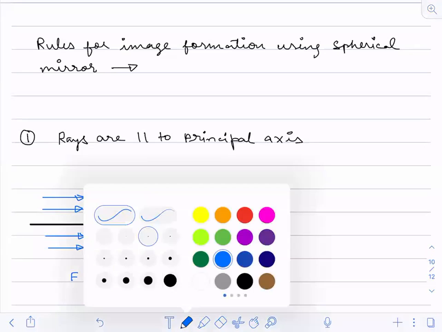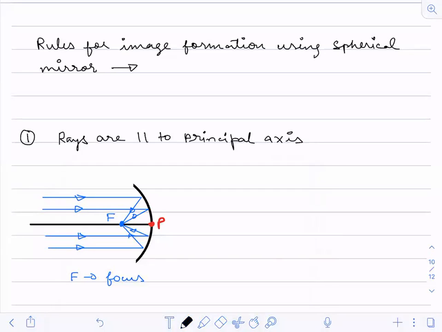Now suppose I have a convex mirror. How will you draw the focus for that?